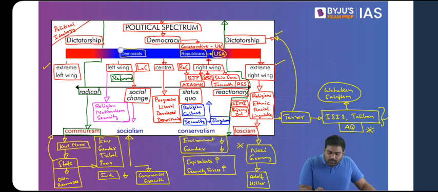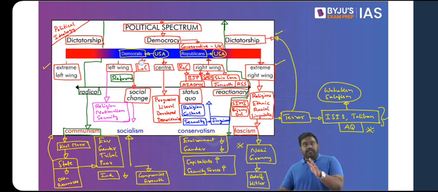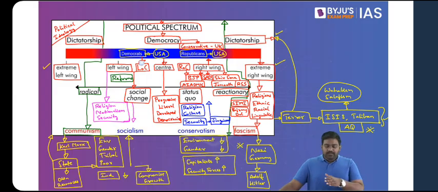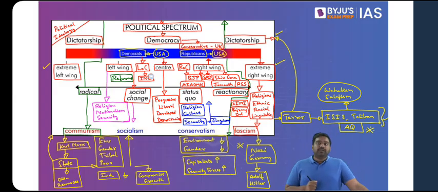The Democrats in the US, the party to which Obama belongs, the party to which current President Joe Biden belongs, is a left of center party. If the Republican Party is a right wing party, the Democrats in the US are a left of center party. Is that clear? In India, a left of center party would be the Indian National Congress. The Congress party in India is a left of center party.